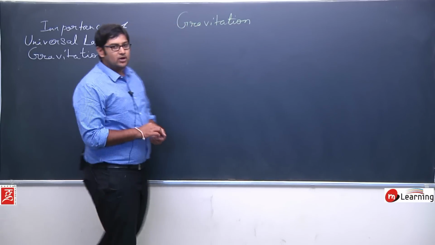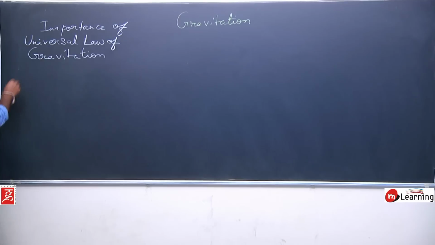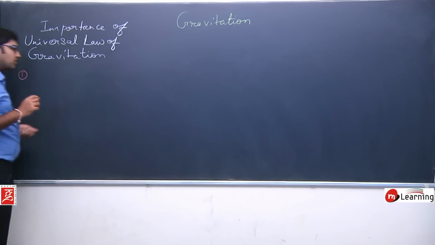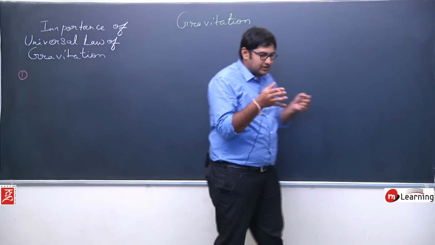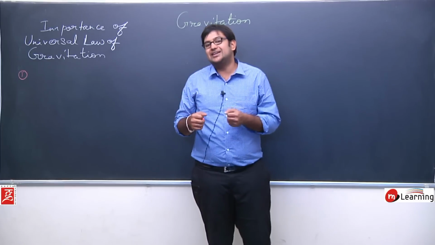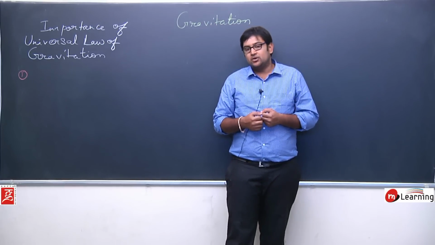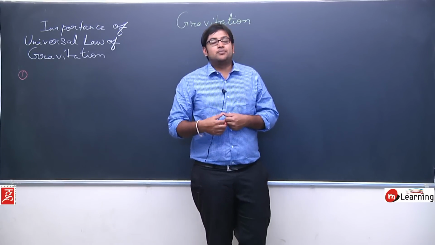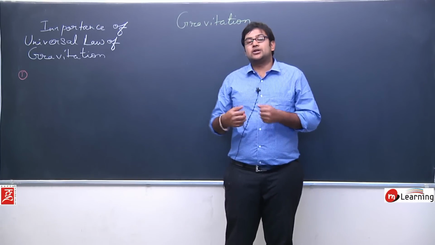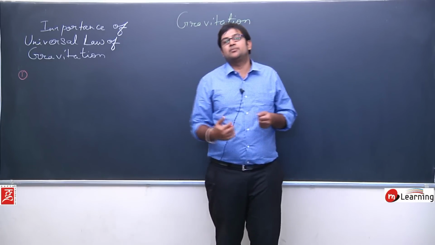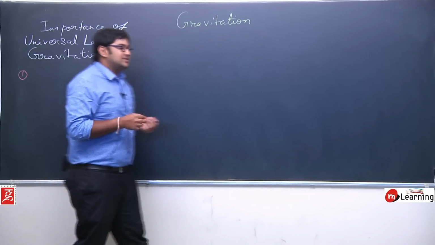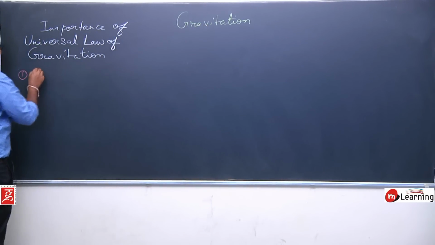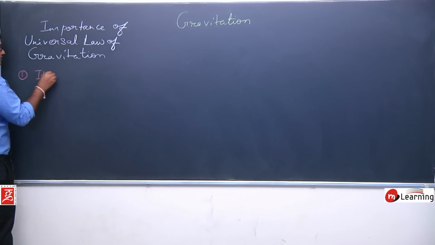The first importance of this law is... basically what we understood is that the universal law of gravitation means that two bodies attract each other with a force which is proportional to the product of their masses and inversely proportional to the square of the distance between them. So the first importance is, it